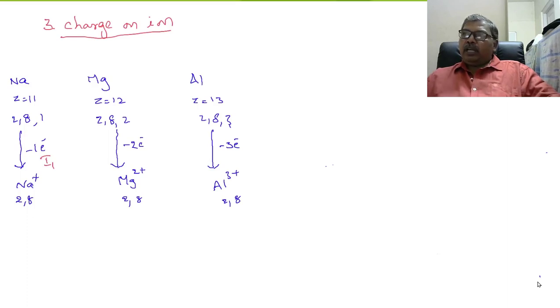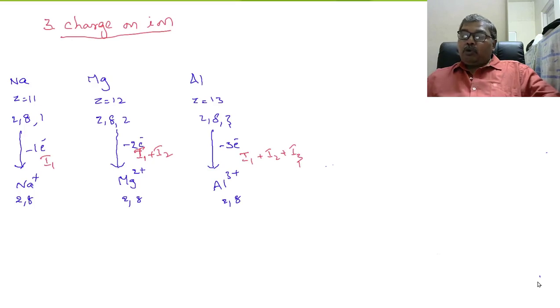For magnesium, which has to lose two electrons, we have to supply I1 and I2, the first and second ionization potential values. To form the cation, aluminum requires I1, I2 and I3 of energy.